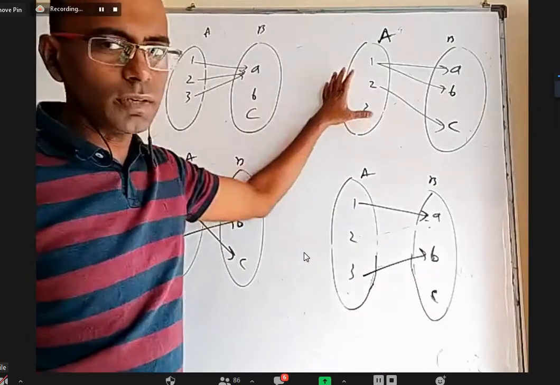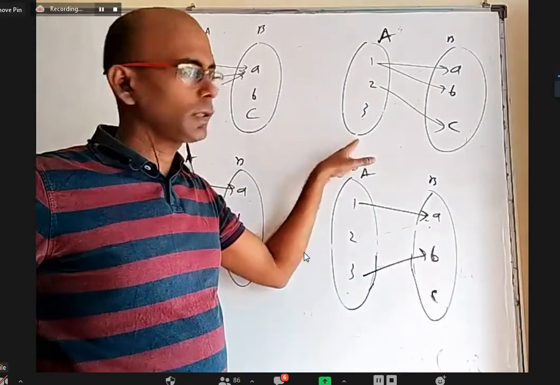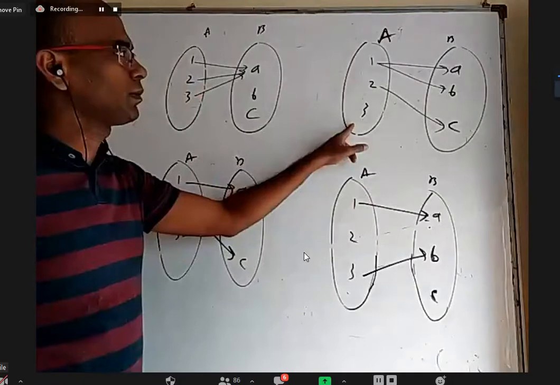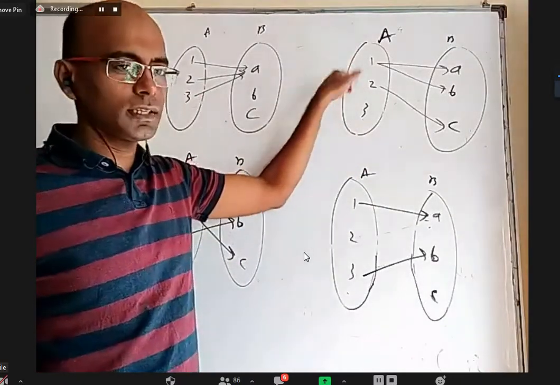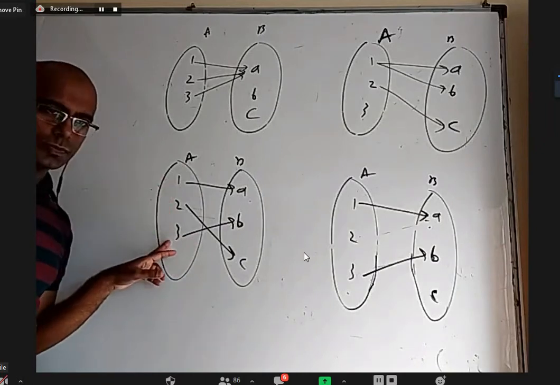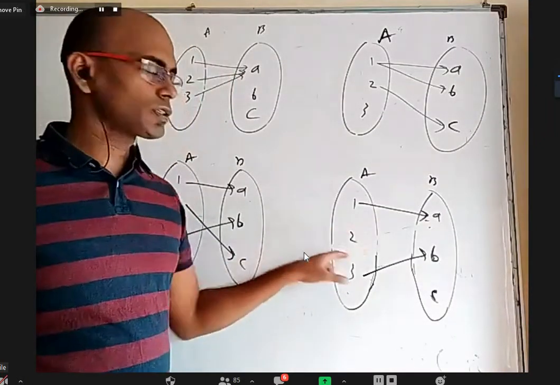This is not a function because of 2 reasons. 3 doesn't have an image and 1 has 2 images. So it is violating both the conditions: some element is not used and some element is having more than 1 image. This is a function. Every element is used and the 2 only once. This is not a function because 2 is not used.